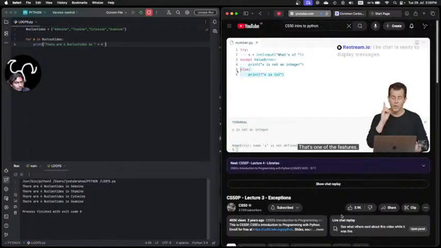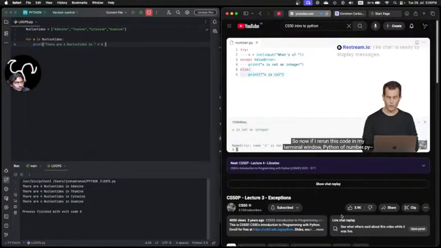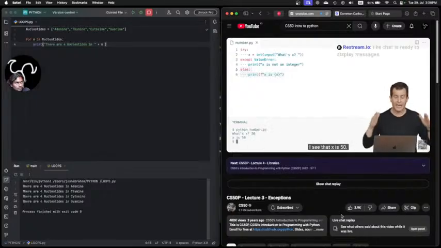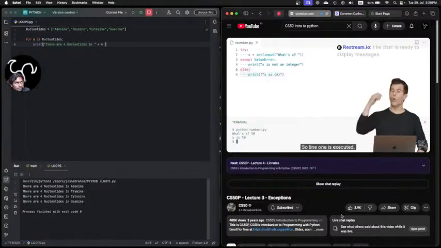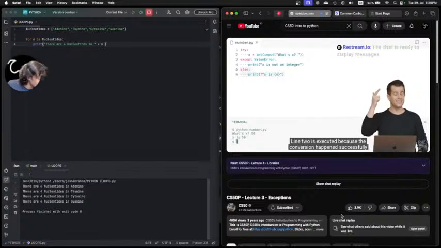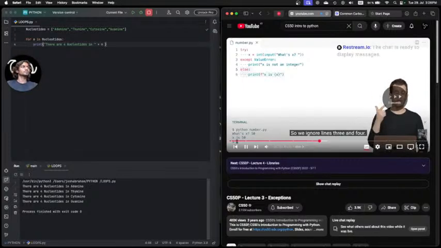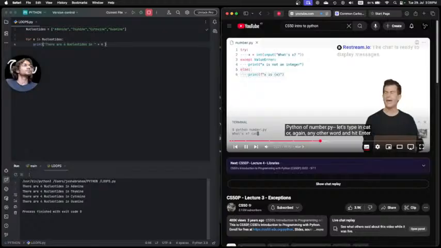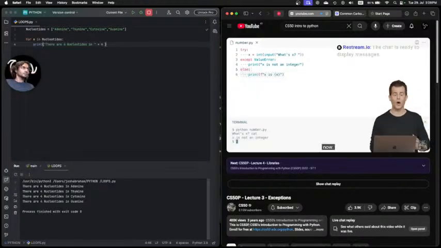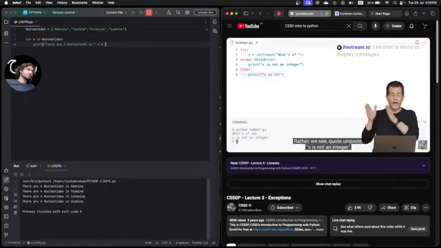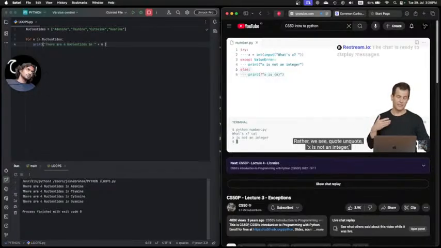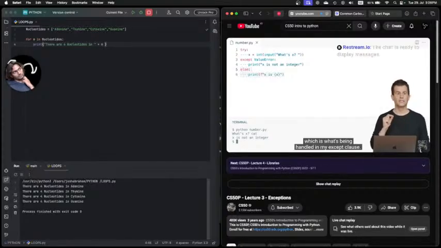That's one of the features. So now if I rerun this code in my terminal window, python of number.py, let's do something correct like 50, I see that x is 50. So line 1 is executed. We're trying to do the following. Line 2 is executed because the conversion happened successfully, so we ignore the except. Type in cat or again any other word and hit enter now. We don't see what x is, rather we see "x is not an integer," which is what's being handled in my except clause.